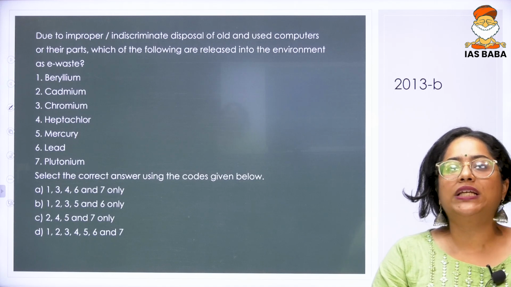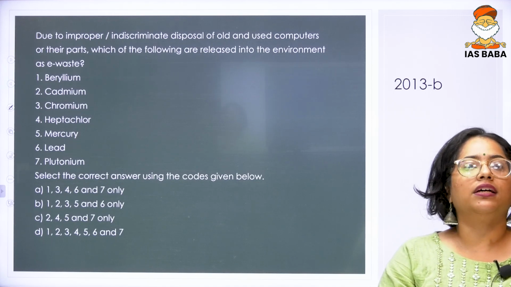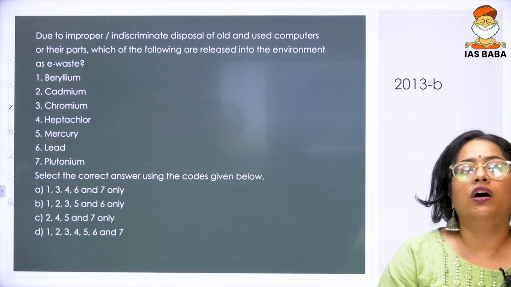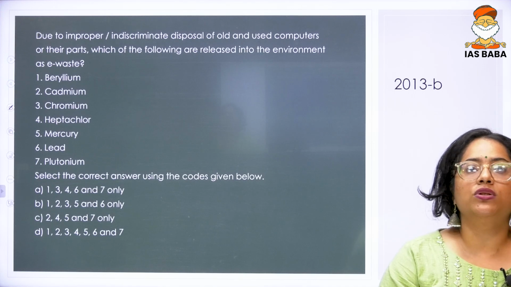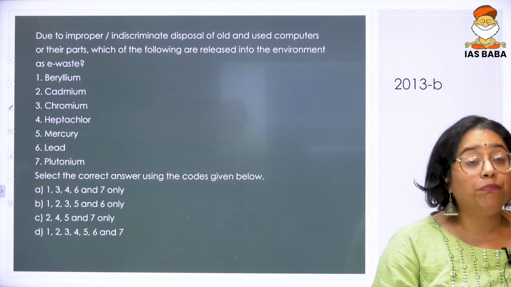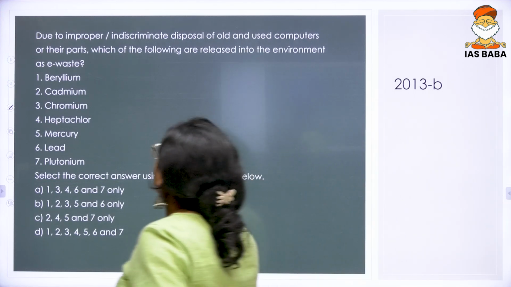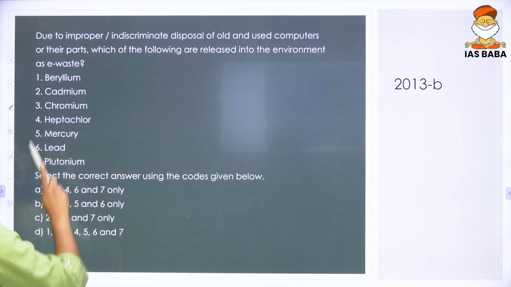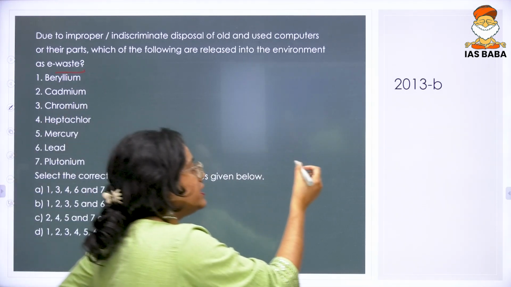Next, we have a 2013 question. The question reads as, due to the improper or indiscriminate disposal of old and used computers or their parts, which of the following are released into the environment as e-waste?